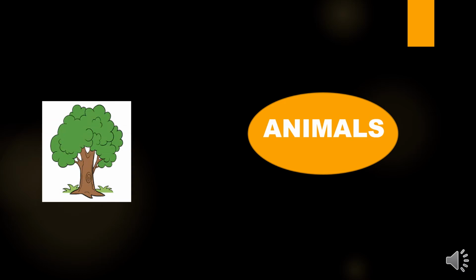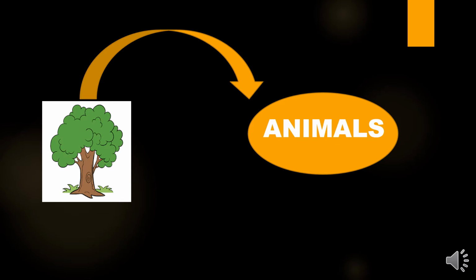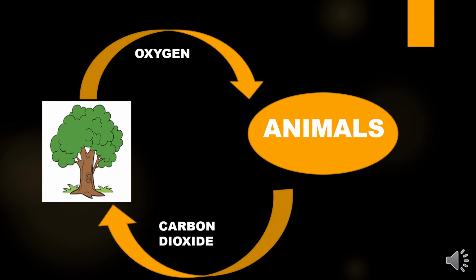First of all, we all know that animals and plants are the basic component of living beings. What animals and what plants give, they are interdependent on each other. Animals need oxygen to survive, which they get from the plants, and plants need carbon dioxide for the preparation of their food, which they get from the animals.